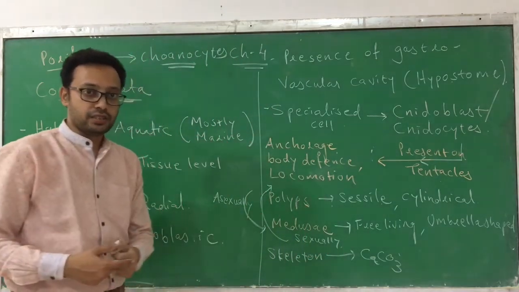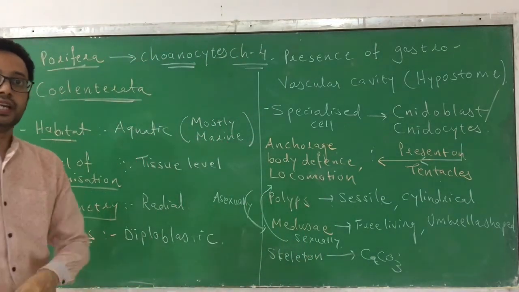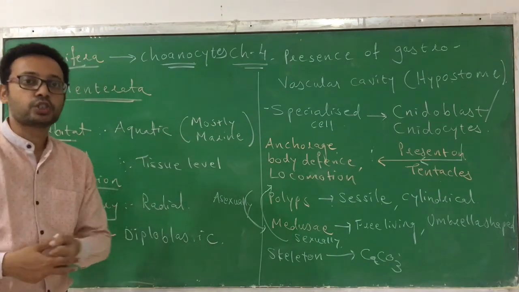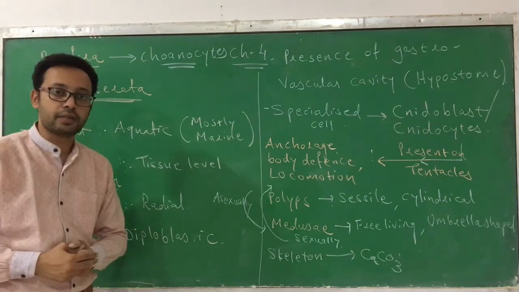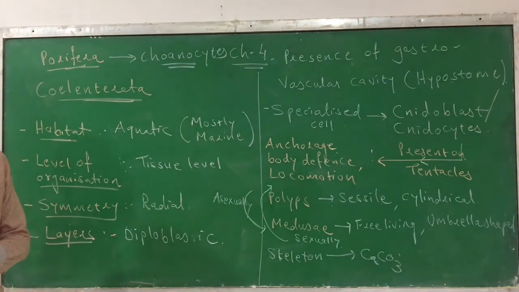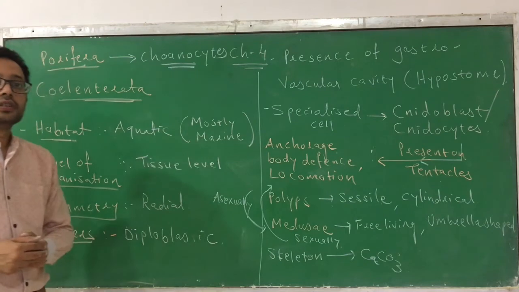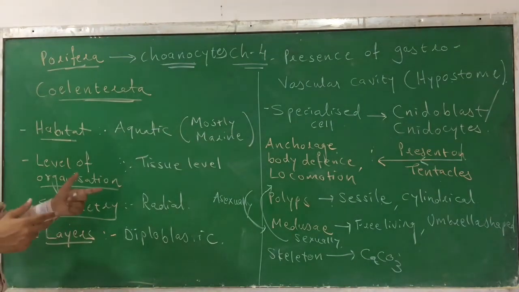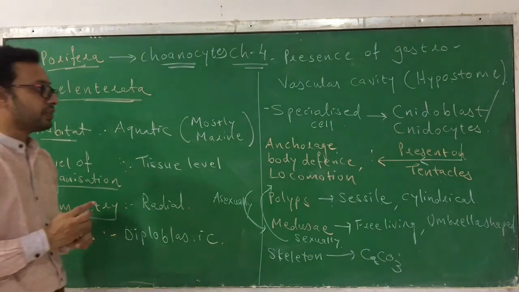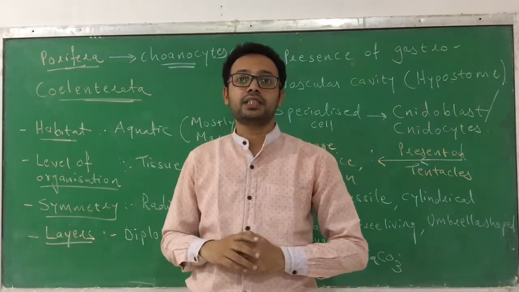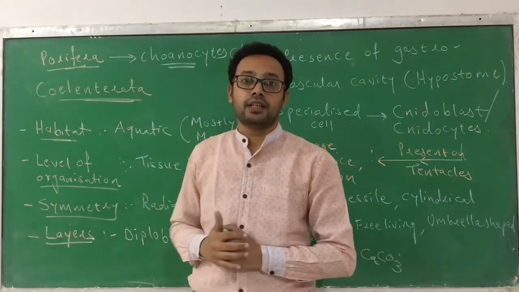The digestion here occurs extracellularly, outside of a cell. Sometimes it may also be found intracellular, but most of the time it is found extracellular, in the cavity. Now, this is the important characteristic of phylum Coelenterata. So I hope you understood this. What are the characteristics of phylum Coelenterata?